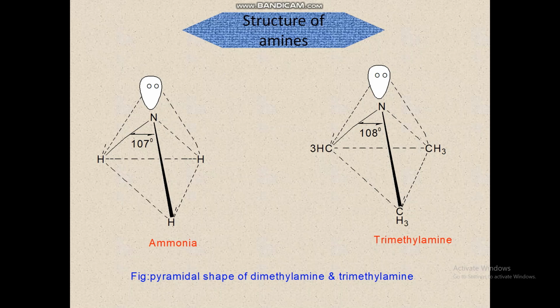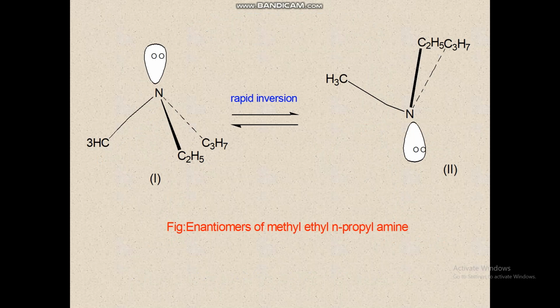Taking as an example the mixed amine methylethylpropylamine, it exists in two enantiomeric forms, each of which might be expected to show optical activity. But enantiomers of this kind cannot be resolved because they interconvert rapidly. Although the amine molecule is chiral due to the presence of the asymmetric nitrogen atom, the two enantiomers cannot be separated, as they rapidly interconvert.